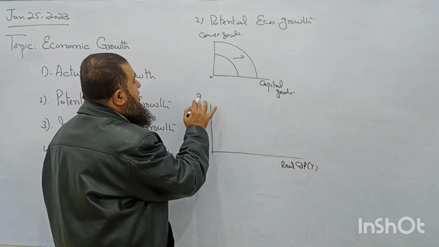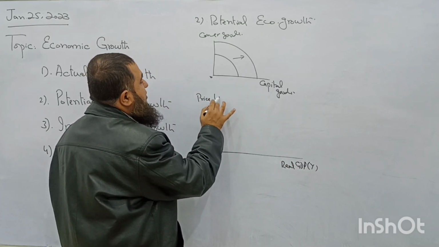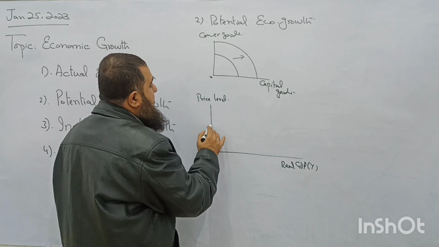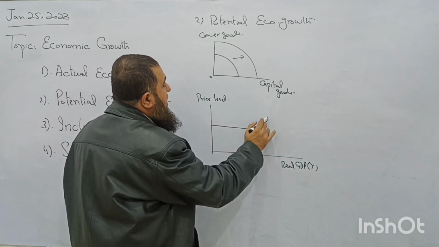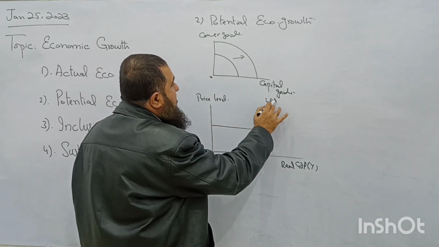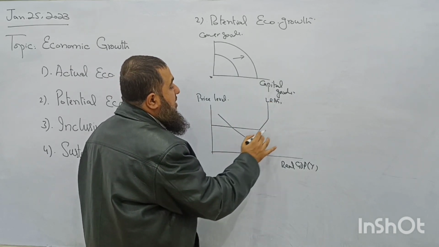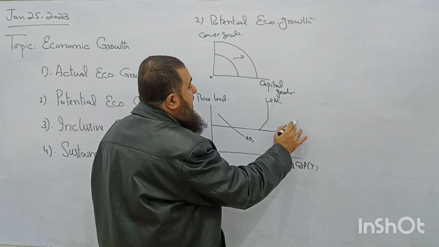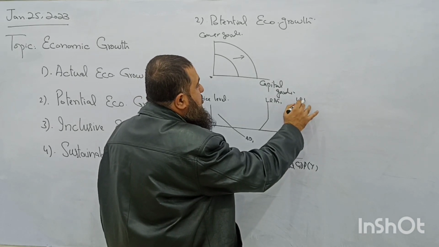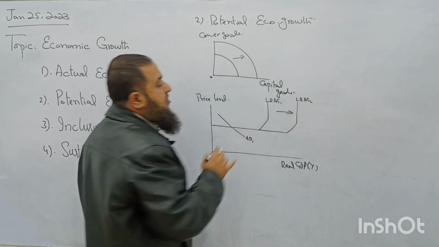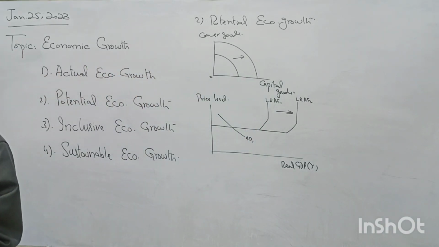By using the aggregate supply curve. Now we are having this long run aggregate supply curve, and aggregate demand is here. Now this long run aggregate supply curve is going to have an outward shift. Its potential has increased. Now the long run aggregate supply curve will have a rightward shift, which is showing us the potential economic growth. Followed?